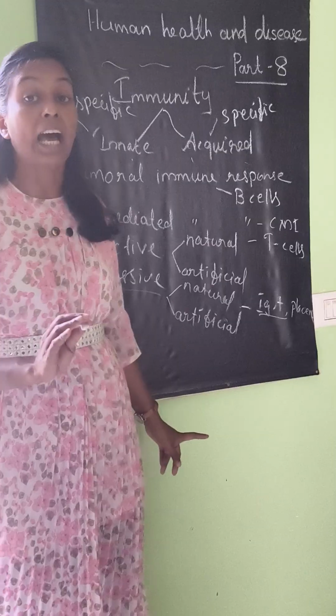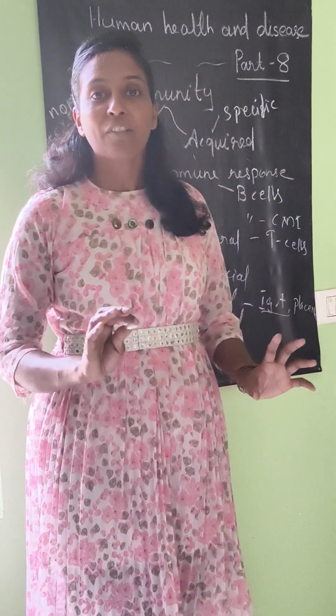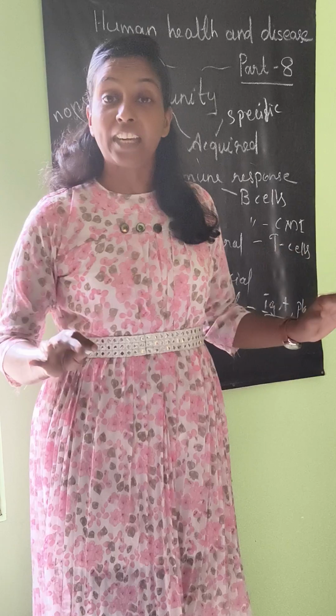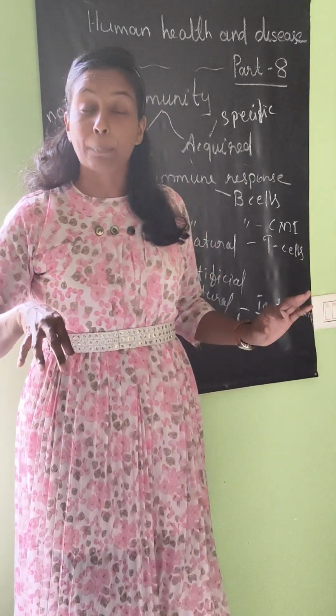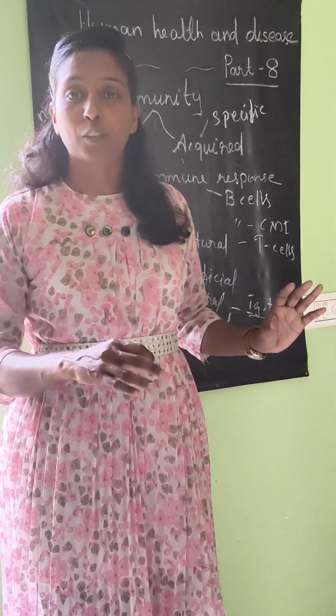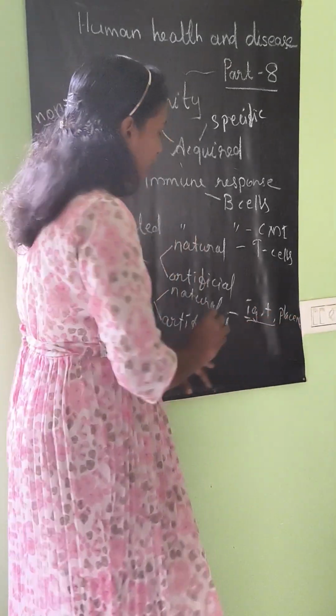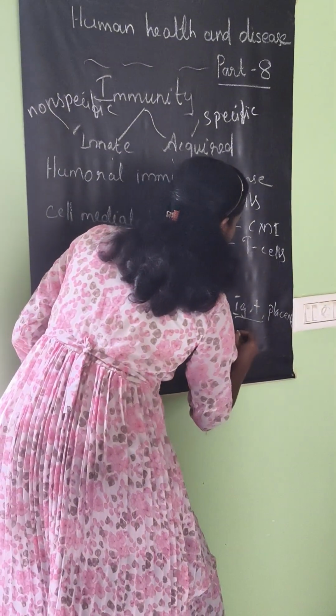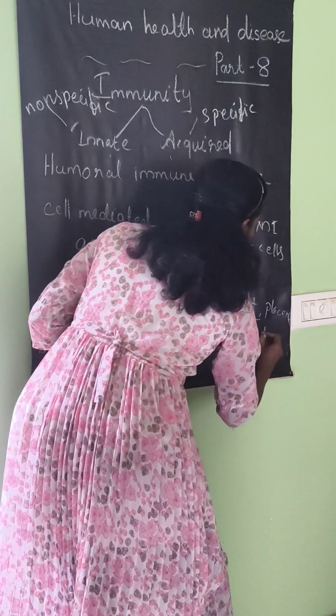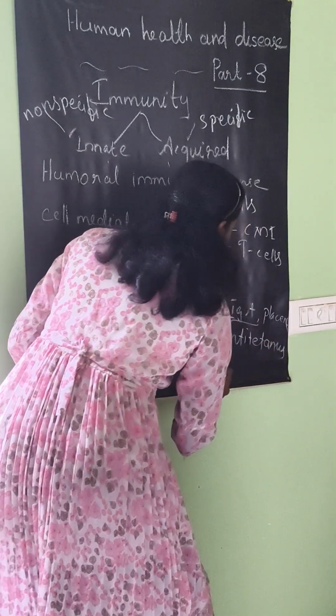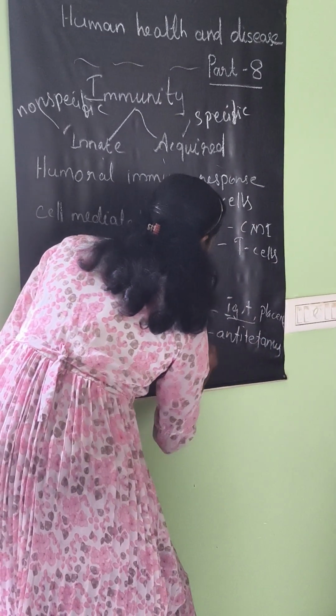And the second one is artificial. When an accident occurs, the body cannot wait until the antibody is prepared in the body. So immediately we have to provide it. The examples are anti-tetanus and anti-venom.